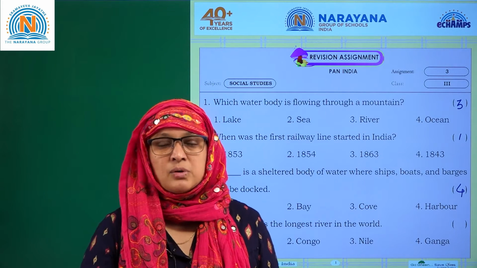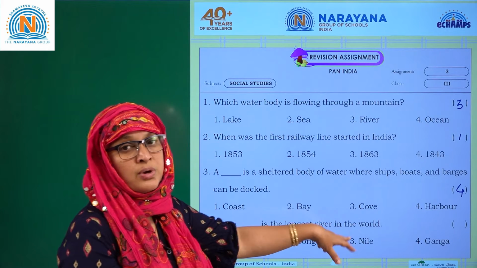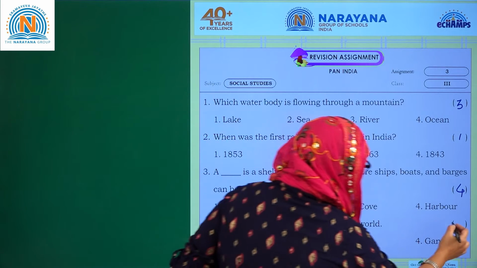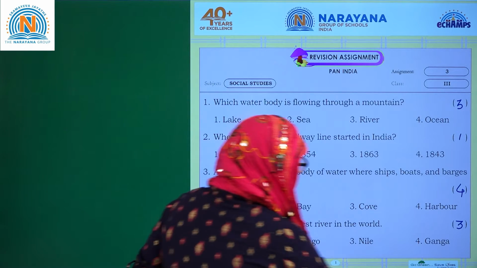It's in the east part. Okay, is it clear? So the longest river is river Nile. 3 is the answer. Clear children? Let's go for the next one.